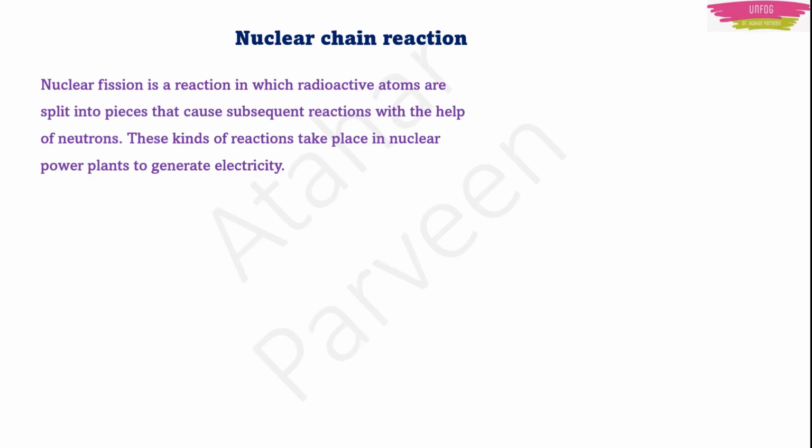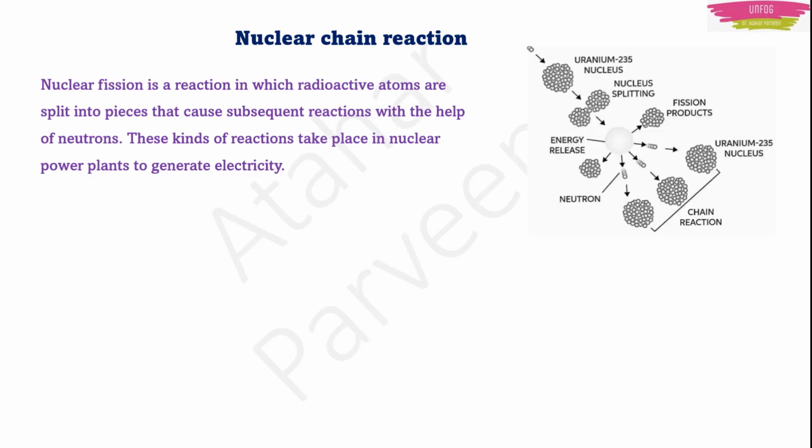So nuclear fission takes place in radioactive atoms. Fission means splitting, right? So these radioactive atoms split into pieces and cause subsequent reactions with the help of neutrons. These kinds of reactions take place in a nuclear power plant, I told you, right? And the work of the nuclear power plant is to generate electricity. We can generate electricity in the nuclear power plant.